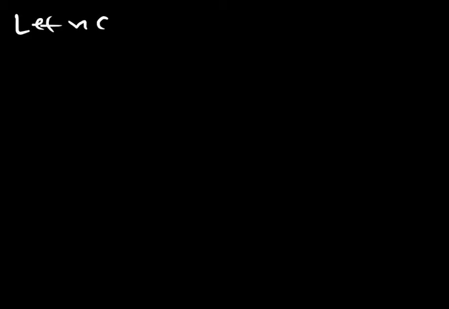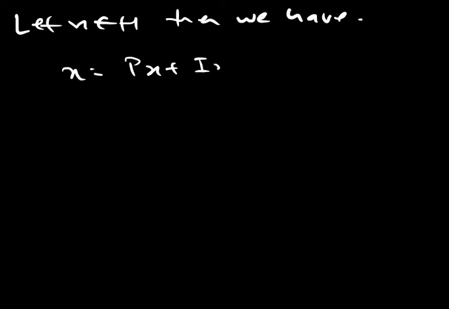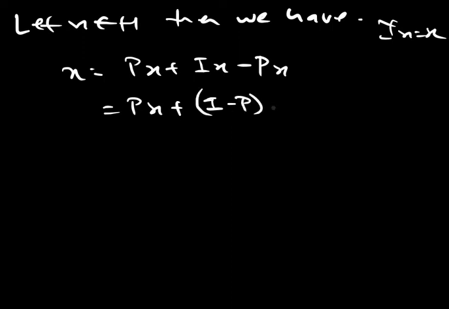Let X belong to H. Then we have the following. X could be written as P of X plus I of X minus P of X, where I is the identity map. I of X is equal to X, clearly. So this is nothing but P of X plus (I minus P) of X.